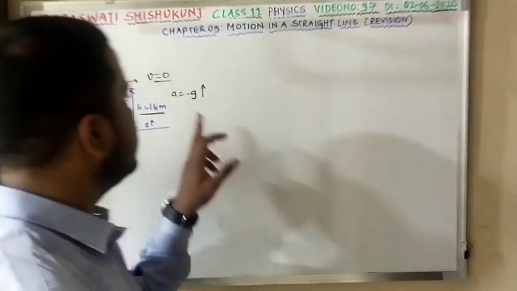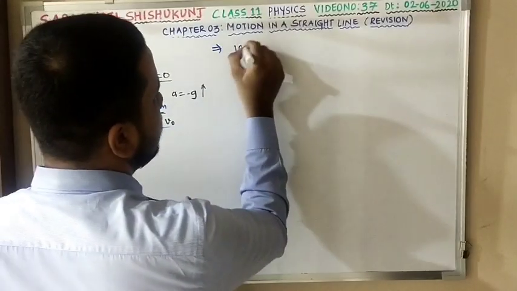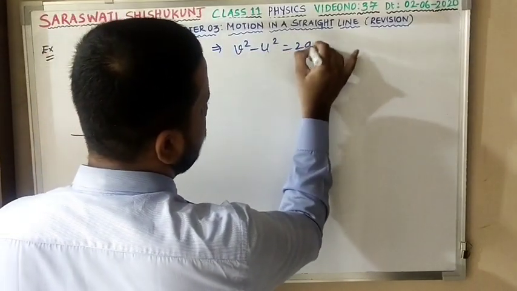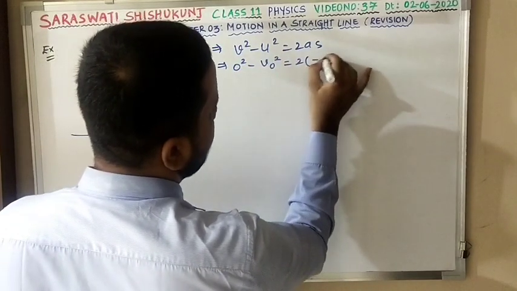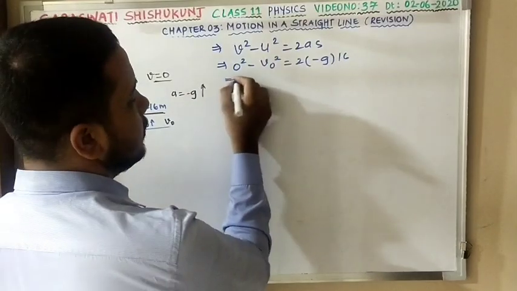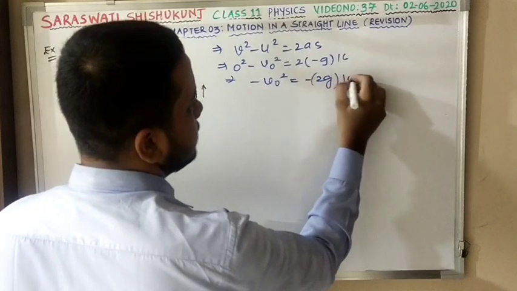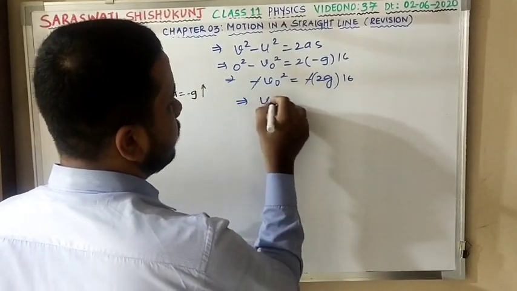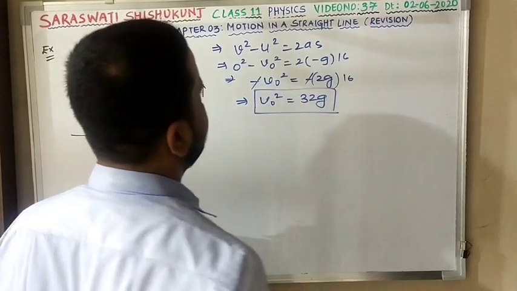So A is equal to minus g, V0 at 16 meters, and we don't know the initial velocity. I am taking it as V0. What equation do we have with us? V square minus U square is equal to 2AS. V is 0, U is V0, so V0 square, 2A is minus g, and S is 16 meters. Yes or no? Maximum height is 16 meters. So my answer is minus V0 square equals minus 2g into 16. This I am going to cancel, so V0 square is equal to 32g. That is my first equation.